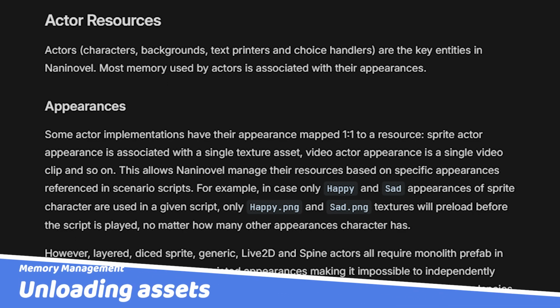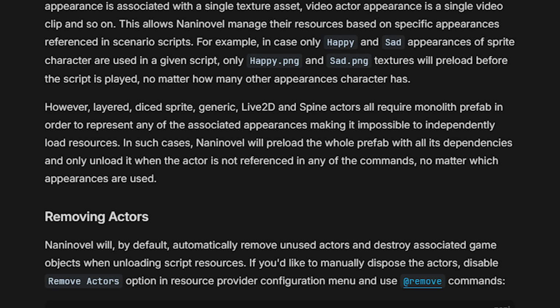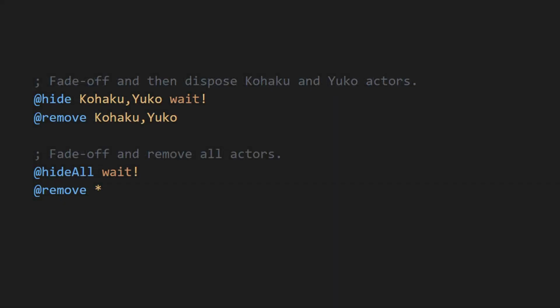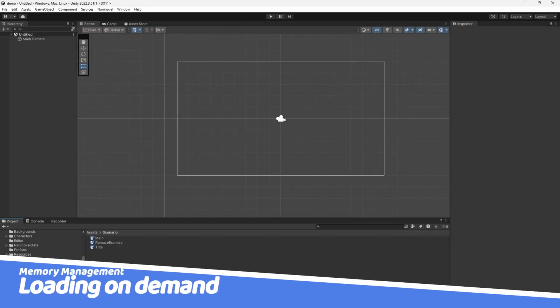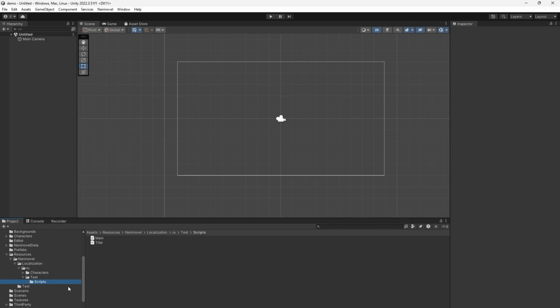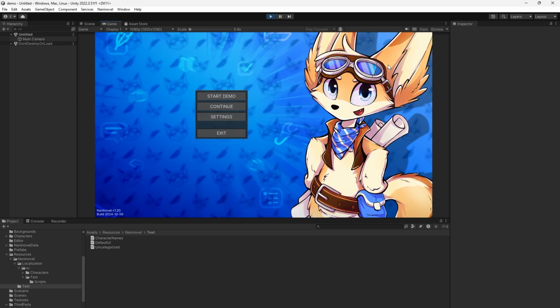In addition, improvements have been made to the unloading of unused assets over time, such as actors, though if you'd prefer to dispose of the actors yourself, consider using the new @remove command. On top of the reworked resource policy settings, resources like scenario scripts, localization, and managed text documents will now be loaded on demand, significantly improving engine initialization time and reducing RAM usage on large projects.